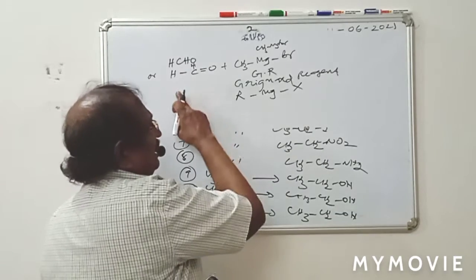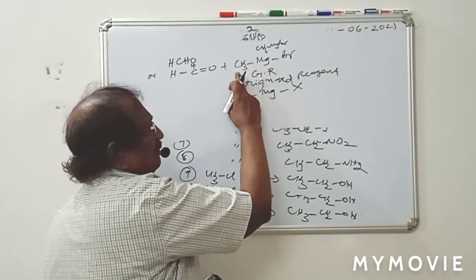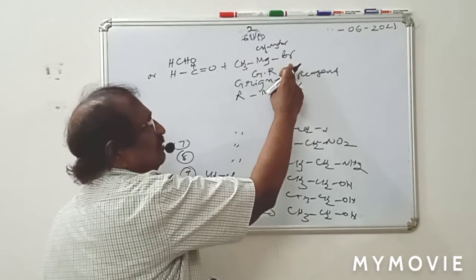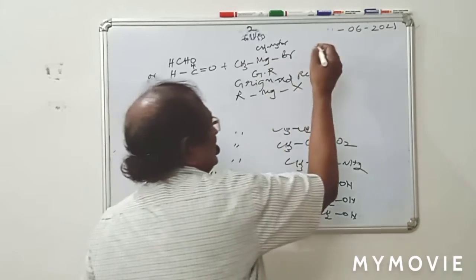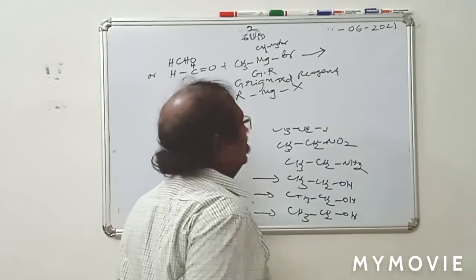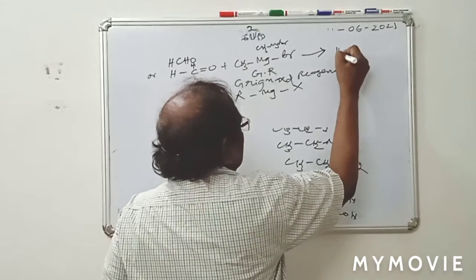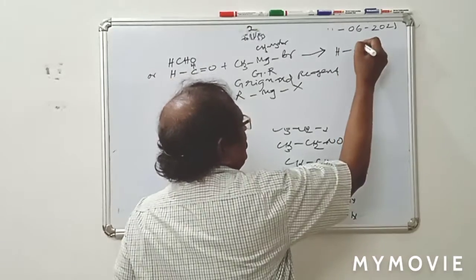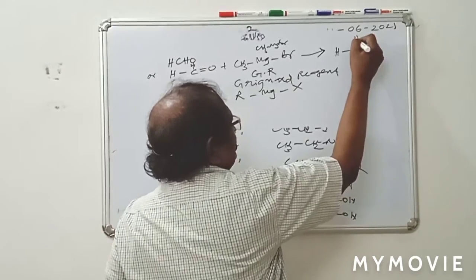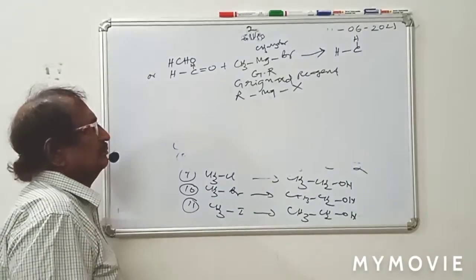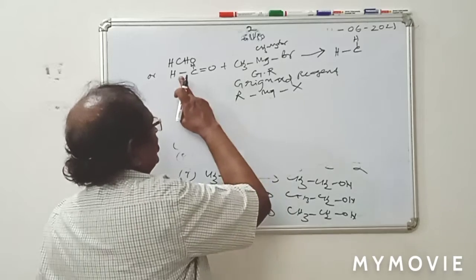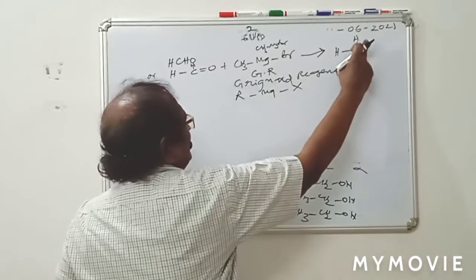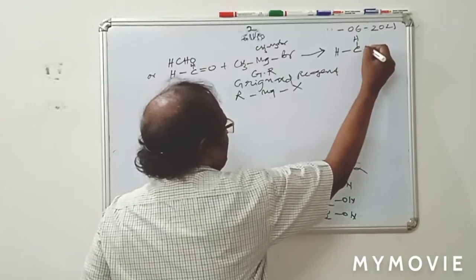So formaldehyde reacts with methyl magnesium bromide, one Grignard reagent, to form one complicated compound. H-C-H, in continuation, H single bond C single bond H as it is. I have not changed it.